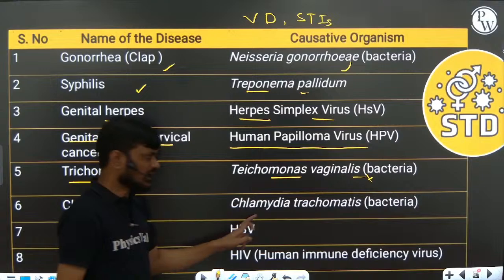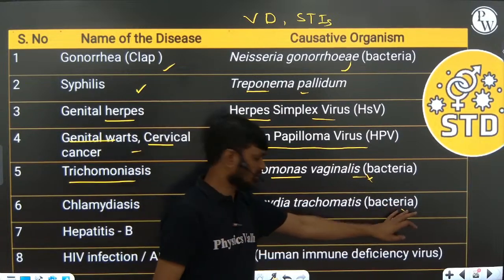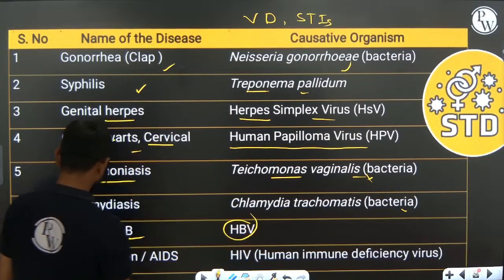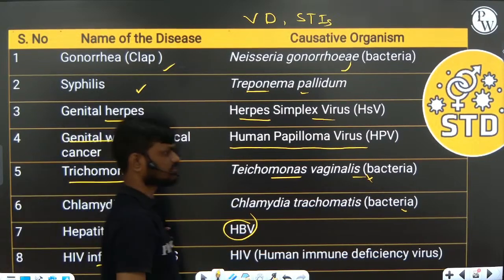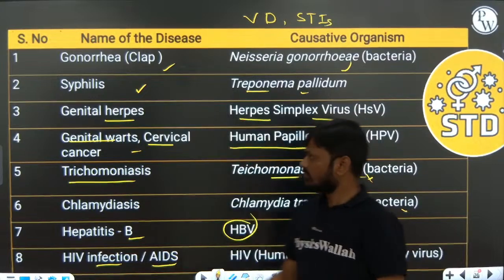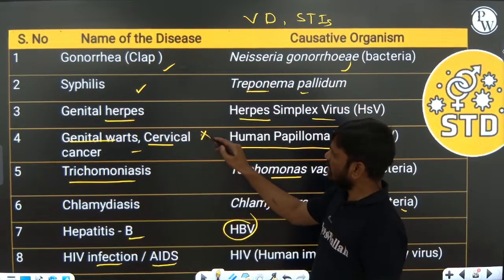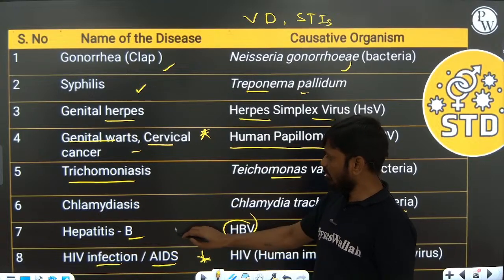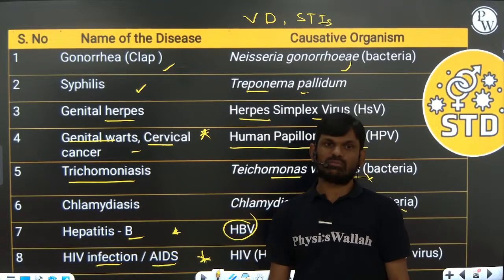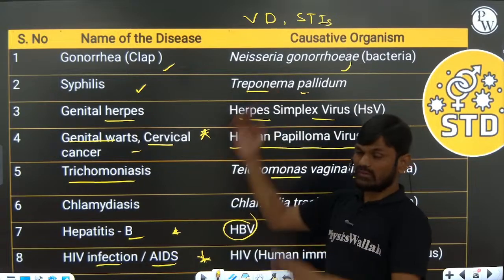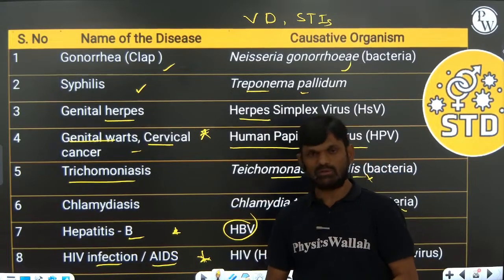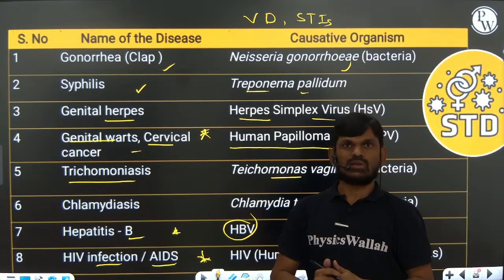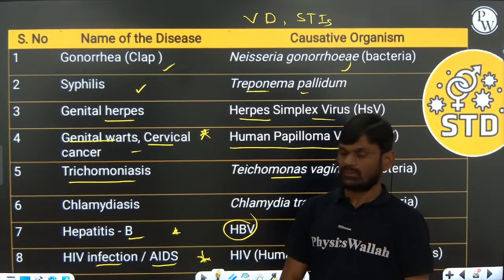Chlamydiasis, Chlamydia trachomatis, is also bacterial. Hepatitis B, caused by the Hepatitis B virus, and HIV, AIDS. Among these, cervical cancer, HIV and Hepatitis B are incurable. But all the remaining diseases are curable if detected early and treated properly.